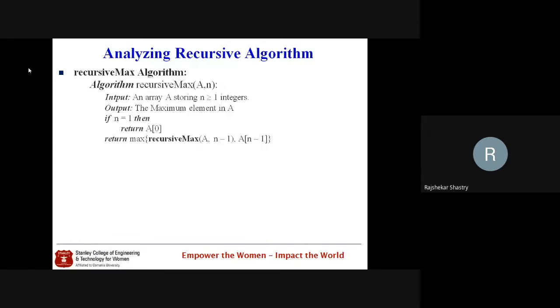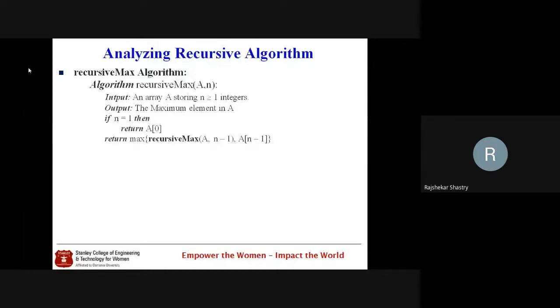So here again the algorithm takes A and N, where A is the name of the array and N is the size of the array, and N should be at least 1, that is, N should be greater than or equal to 1. It should have at least one element. And the output of this algorithm is the maximum element in that array A of N elements. So now let us see the recursive version of that one.